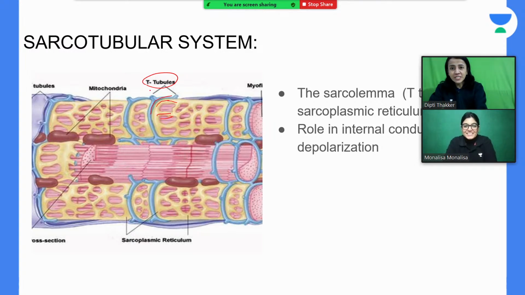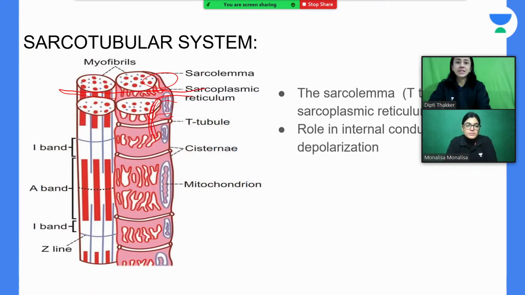Now, what is the role of these T tubules? These T tubules are important for conduction of the depolarization wave, because when this depolarization wave passes through the cell membrane, the sarcolemma, because of the T tubule only, this action potential can enter inside. So this is the role of the T tubule.